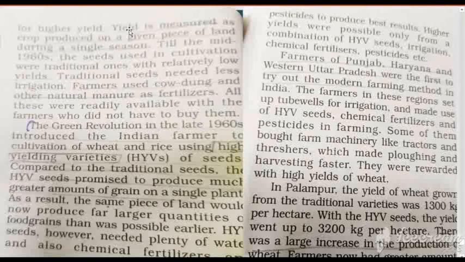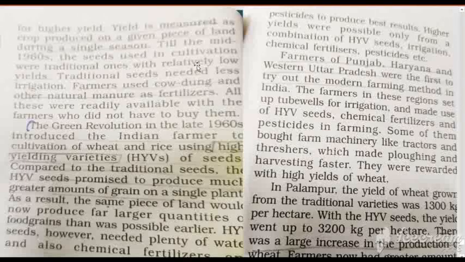For higher yield. Yield is measured as crop produced on a given piece of land during a single season. Till the mid 1960s, the seeds used in cultivation were traditional ones with relatively low yield. Traditional seeds needed less irrigation. Farmers used cow dung and other natural manure as fertilizer. All these were readily available with the farmer, who did not have to buy them.